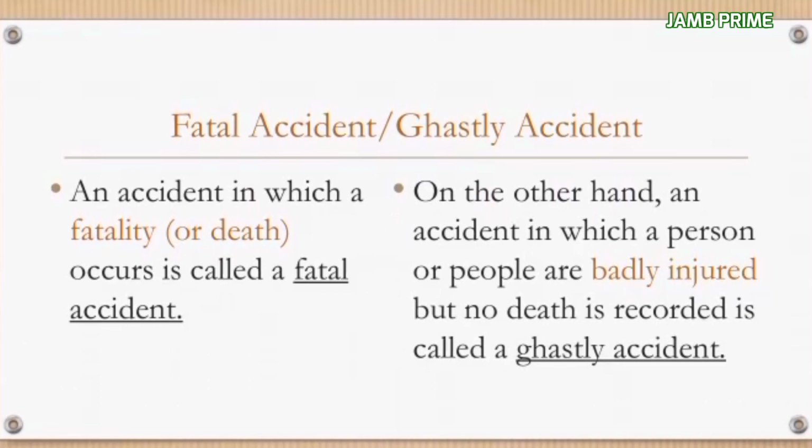So the word fatal and ghastly. So note that an accident in which a fatality, which is also called death, occurs is called a fatal accident. So for something to be called a fatal accident, that is to say, there should be a record of like one or two deaths in that form of accident. On the other hand, an accident in which a person or people are badly injured but no death is actually recorded is called a ghastly accident. So you can actually see the difference between both of them.